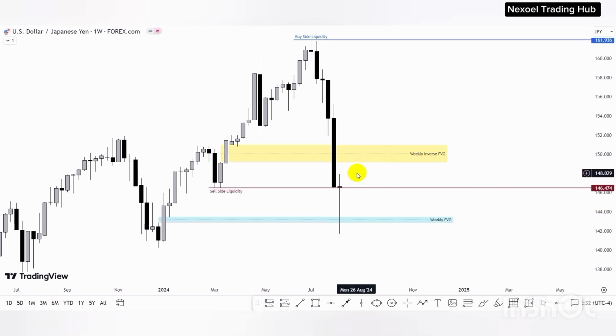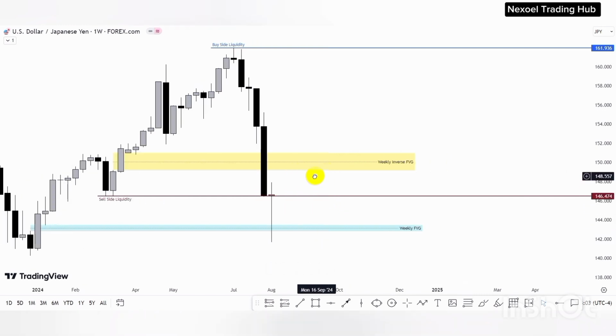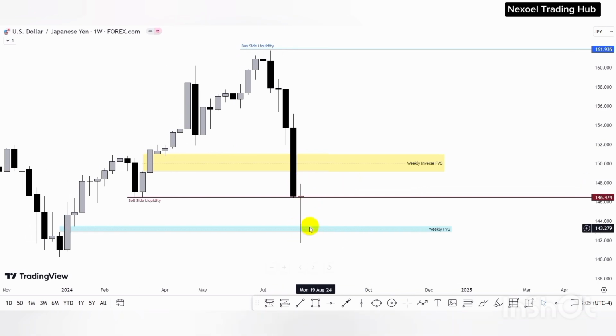So now what we can see happened is that last week I actually told us to anticipate to see price pull back into this weekly inverse fair value gap. Then we look forward to frame the bearish movement of price to the downside. But what we can see is that price actually pulled back a little, but then price did not really return into the weekly inverse fair value gap. And then we had a massive fall, and then at the end we have an up close week, because I told us to actually anticipate an up close week after price mitigates this weekly fair value gap.